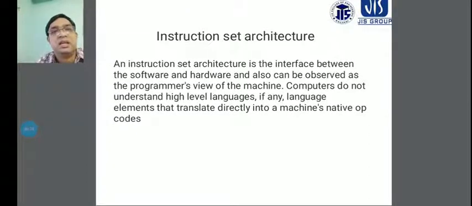The instruction set architecture is the interface between the software and hardware, and the instructions are given to the software and hardware. Basically, sometimes we can say this is where hardware difficulty comes into the computer.